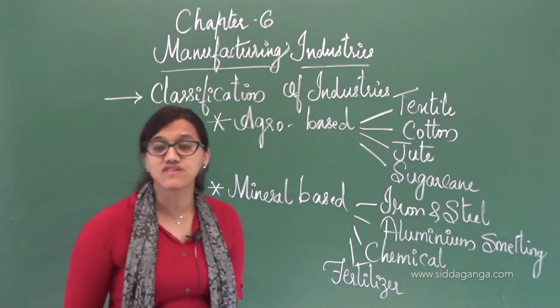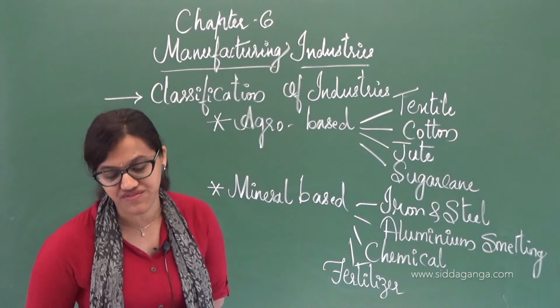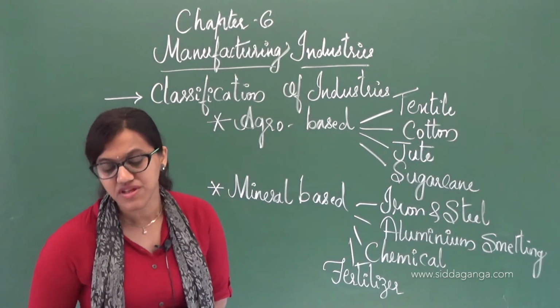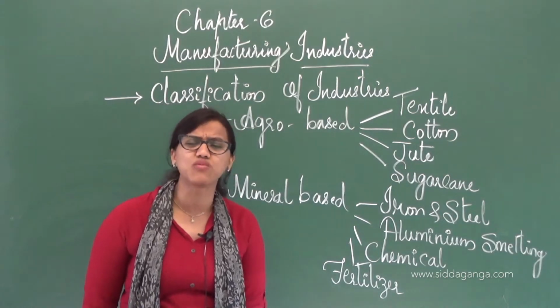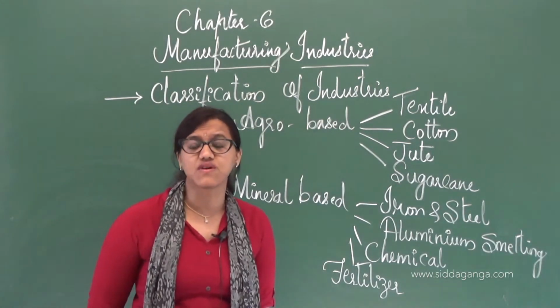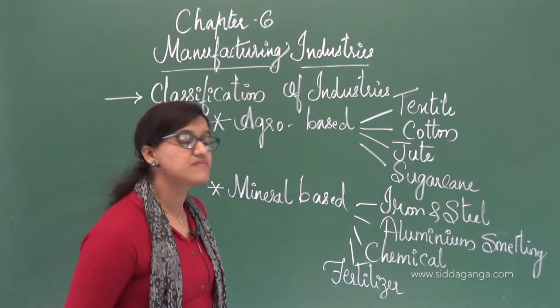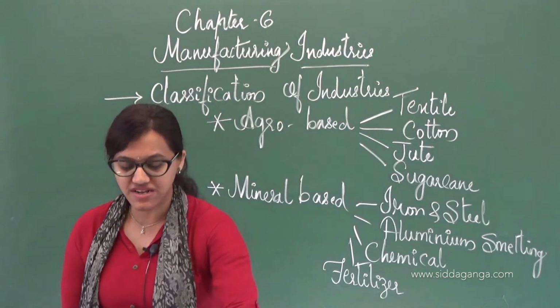Consumption of steel in the country was only around 63 kg per annum, against the world average of 208 kg. That is all about the iron and steel industry.